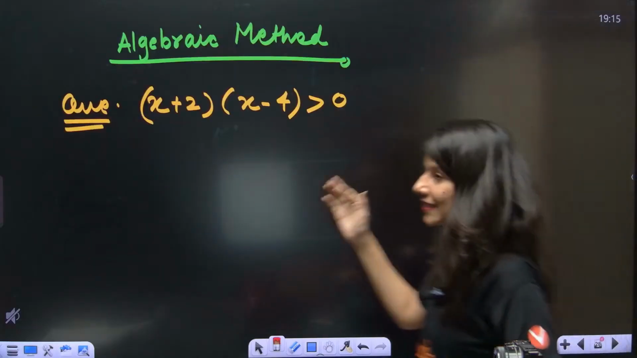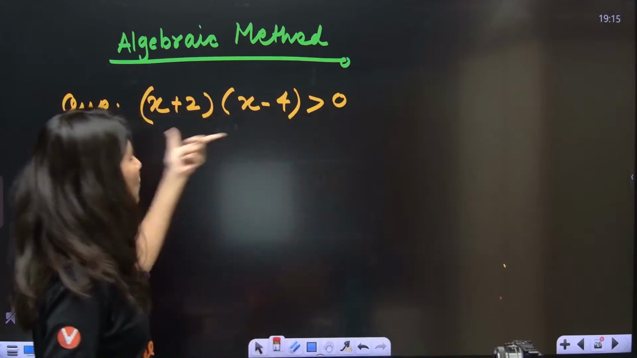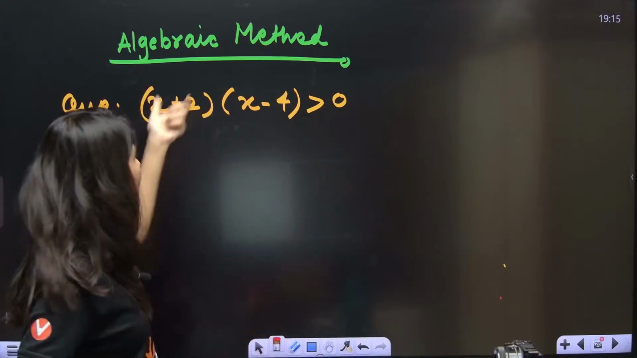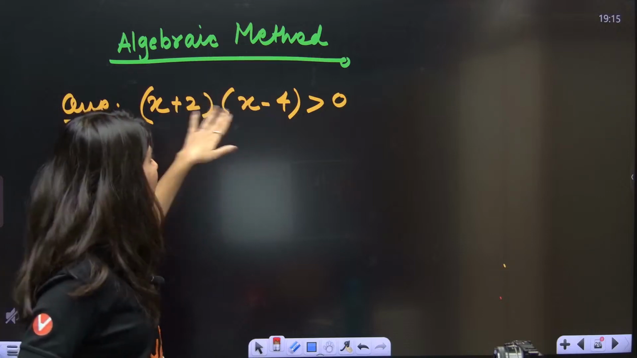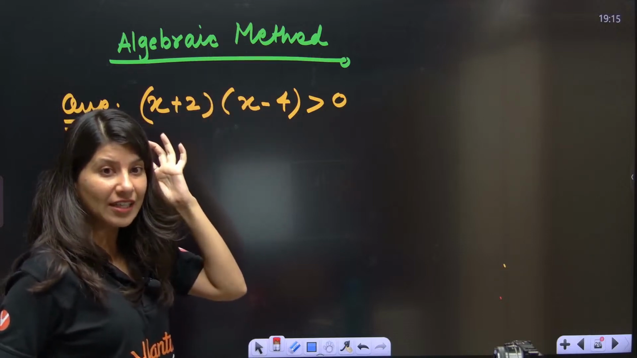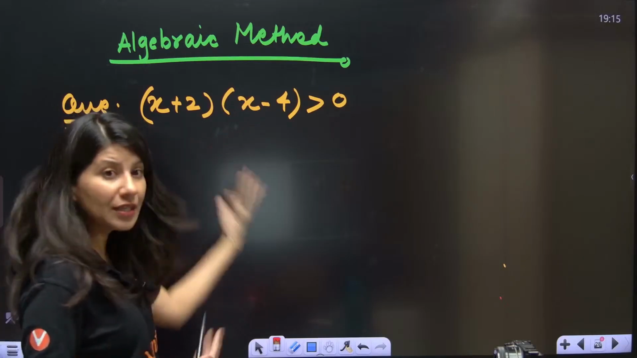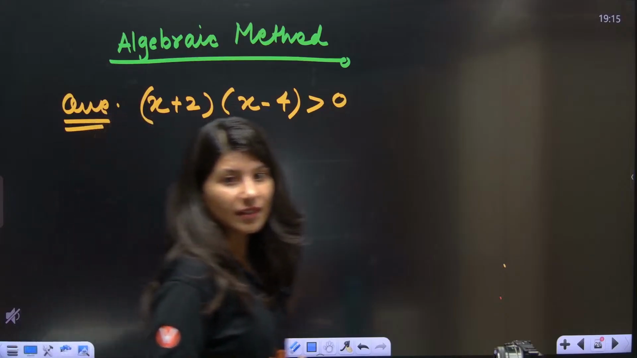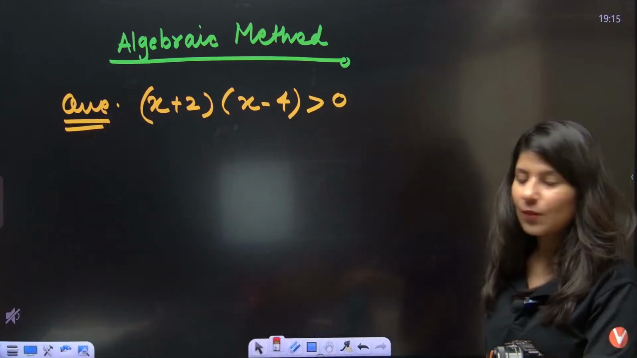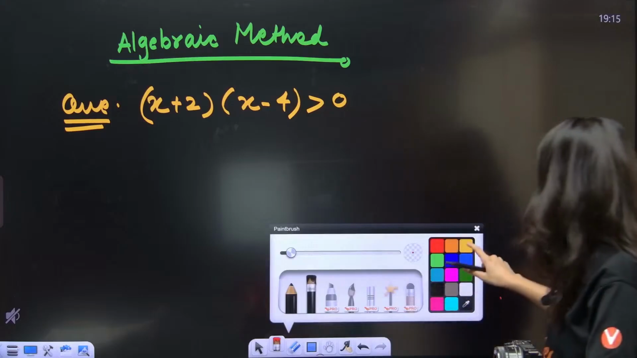Can you see? Now, this is not linear anymore. Multiplication of two linear quantities will give you what? Quadratic. So this is a quadratic inequality. Everybody? Quadratic inequality? Yes? Chalo.